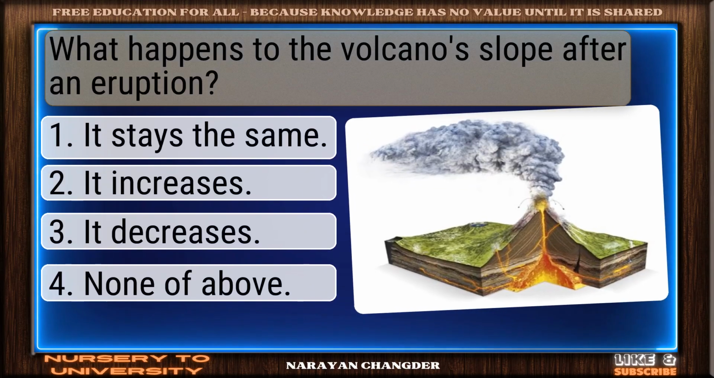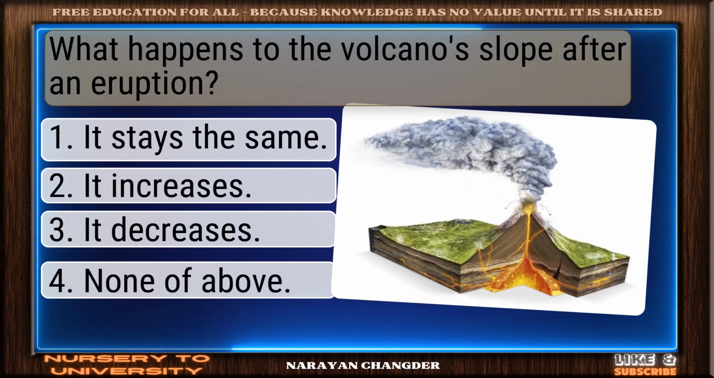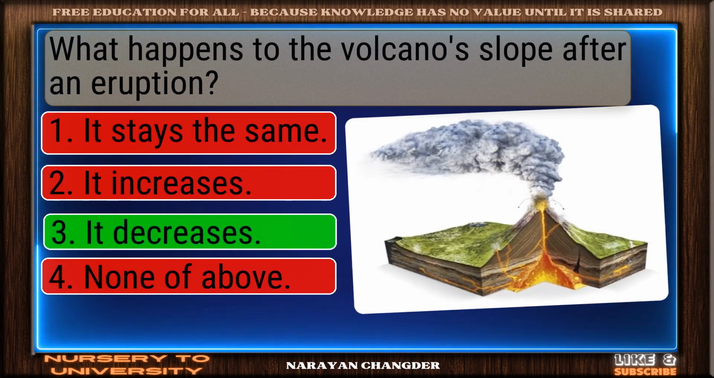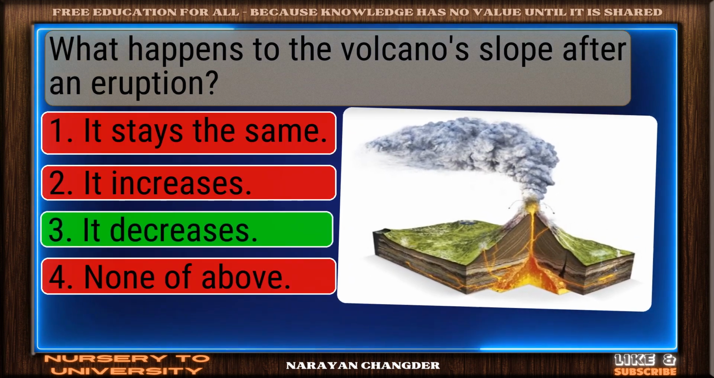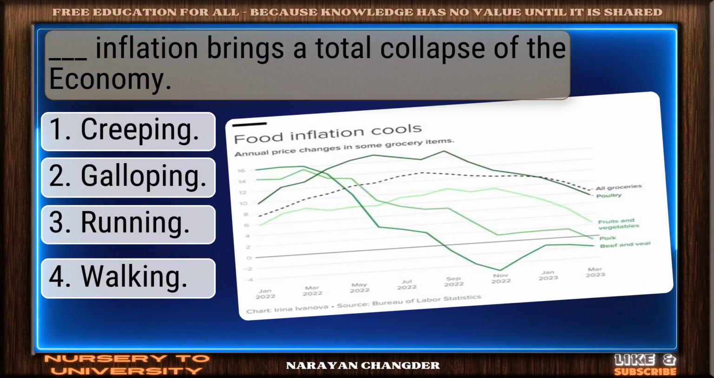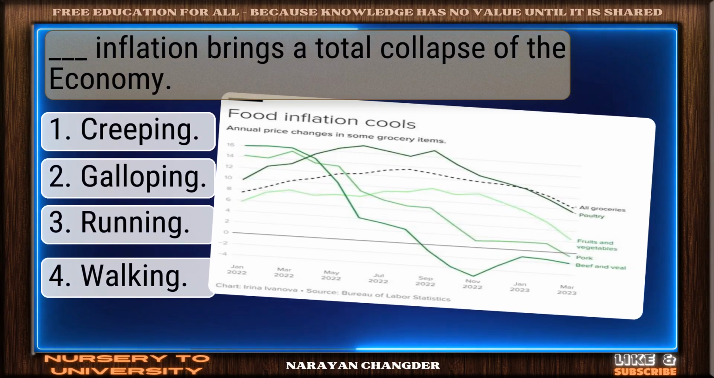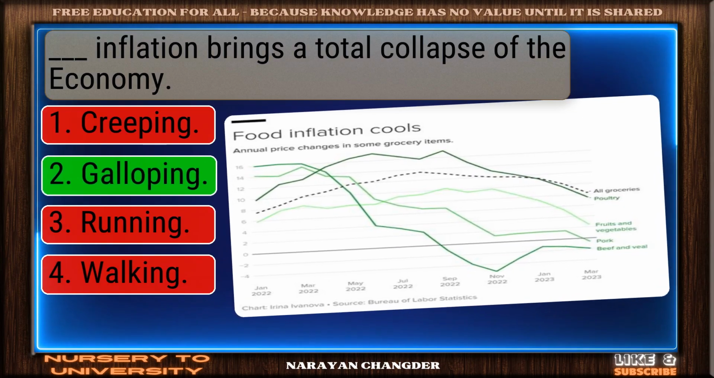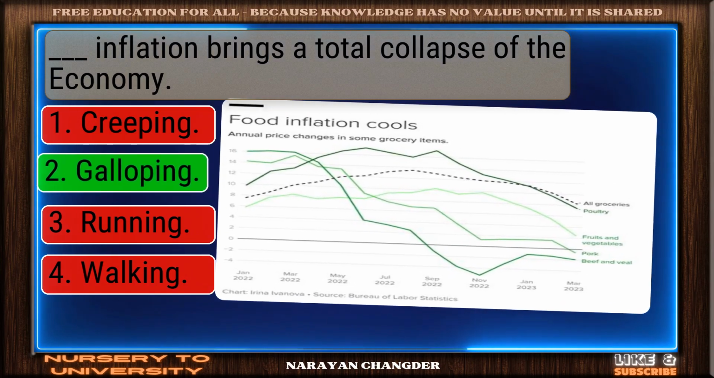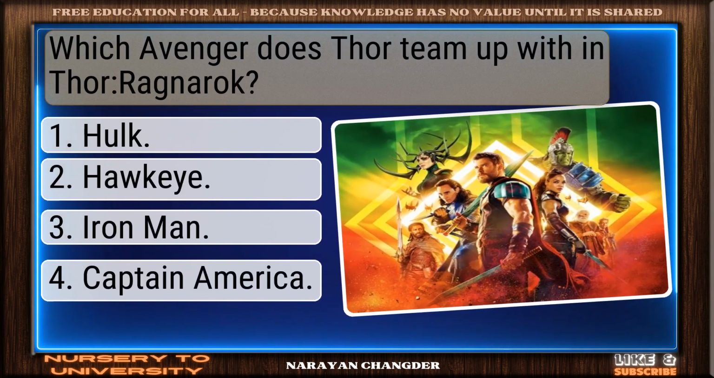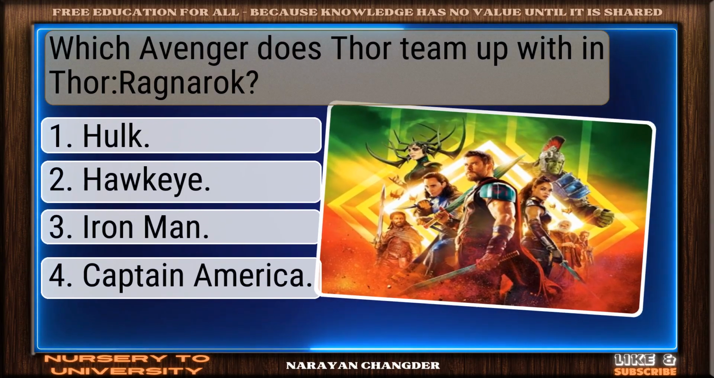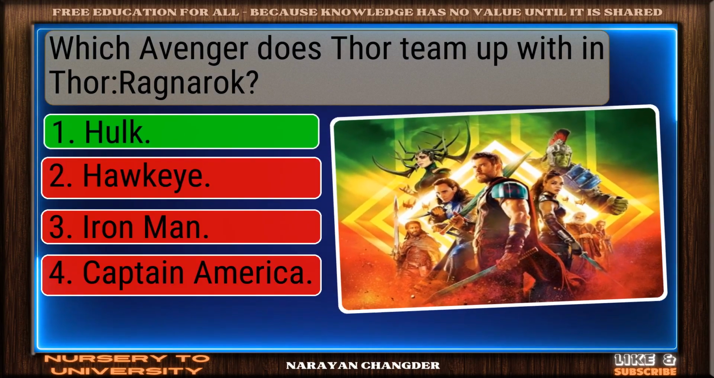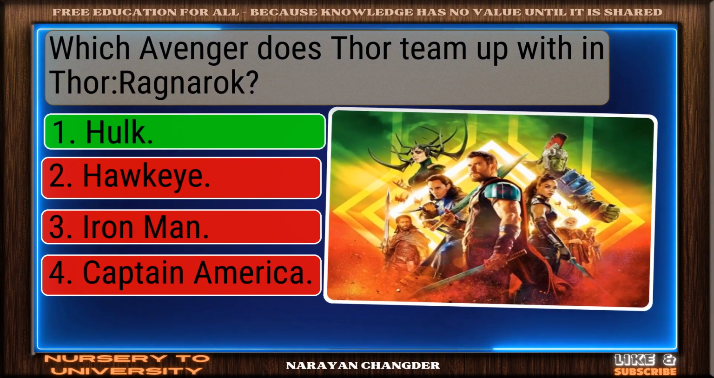What happens to the volcano's slope after an eruption? Good job. Your answer, it decreases, works well here. Dash inflation brings a total collapse of the economy. Excellent. Galloping is a brilliant choice. Which Avenger does Thor team up with in Thor: Ragnarok? Strong choice. Hulk is the right answer.